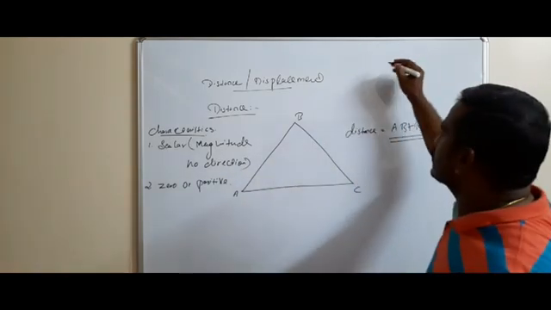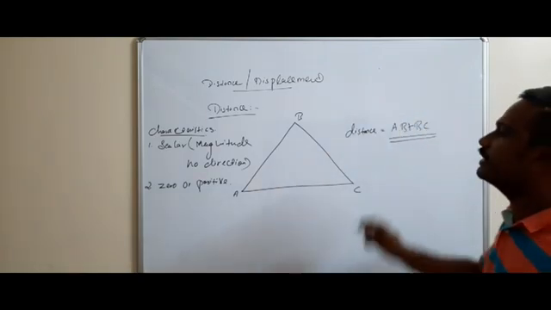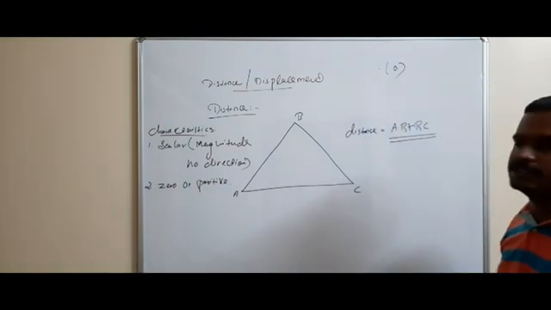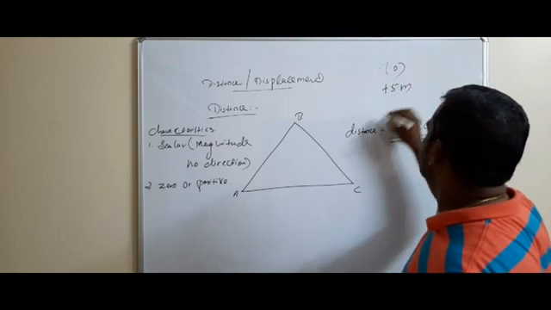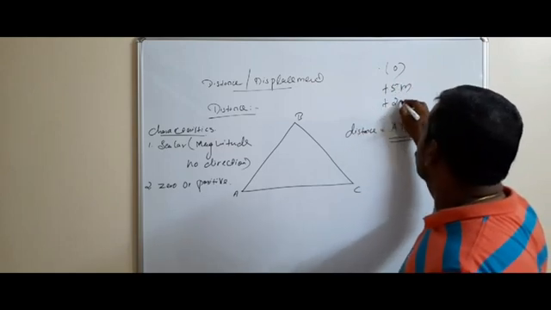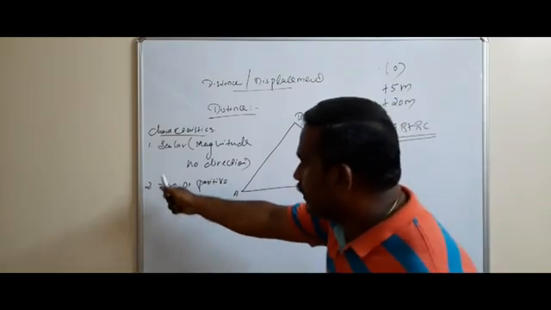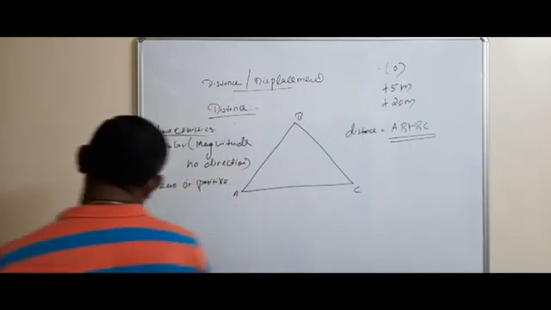Zero means the object is at rest. It is not moving anywhere. In this case, the distance traveled by the body is 0. Otherwise, we will say the distance traveled by the body is plus 5 meter, plus 20 meter, like that. That's why I said the distance may be 0 or positive.